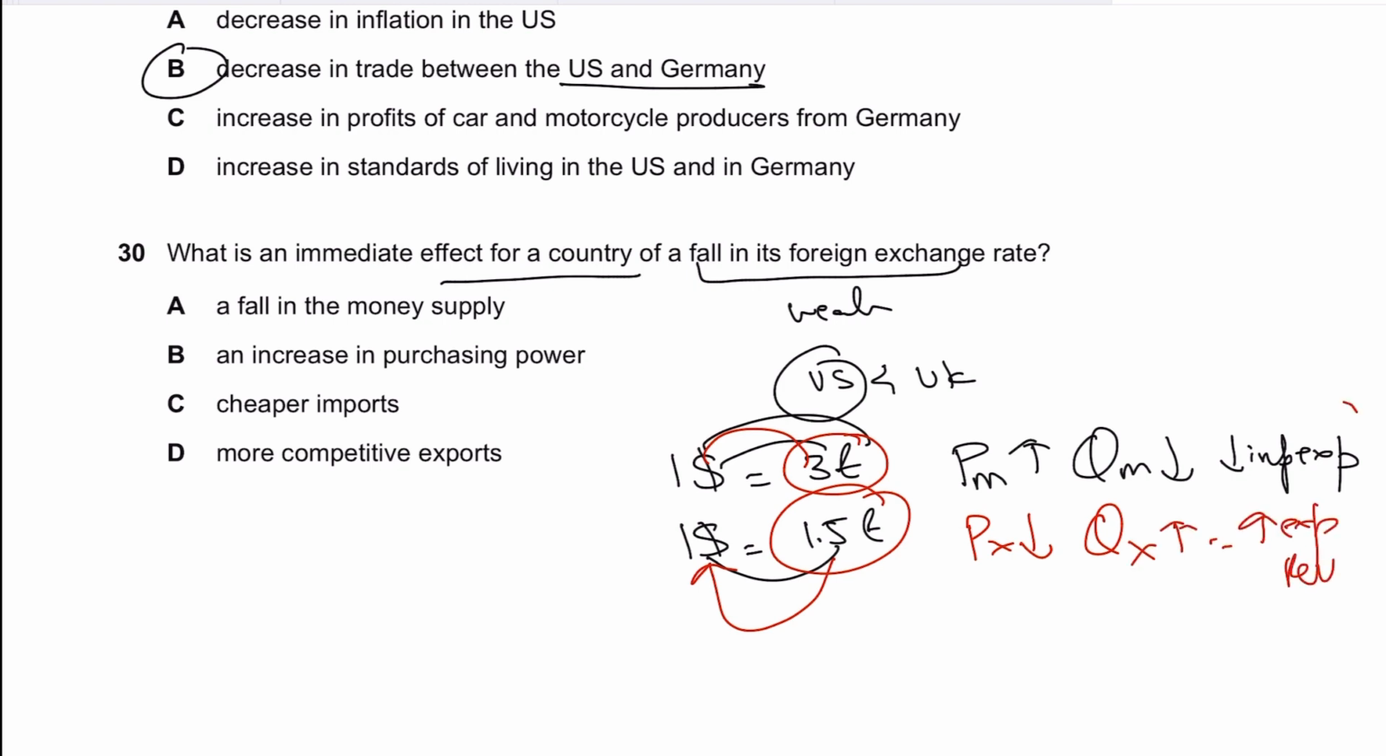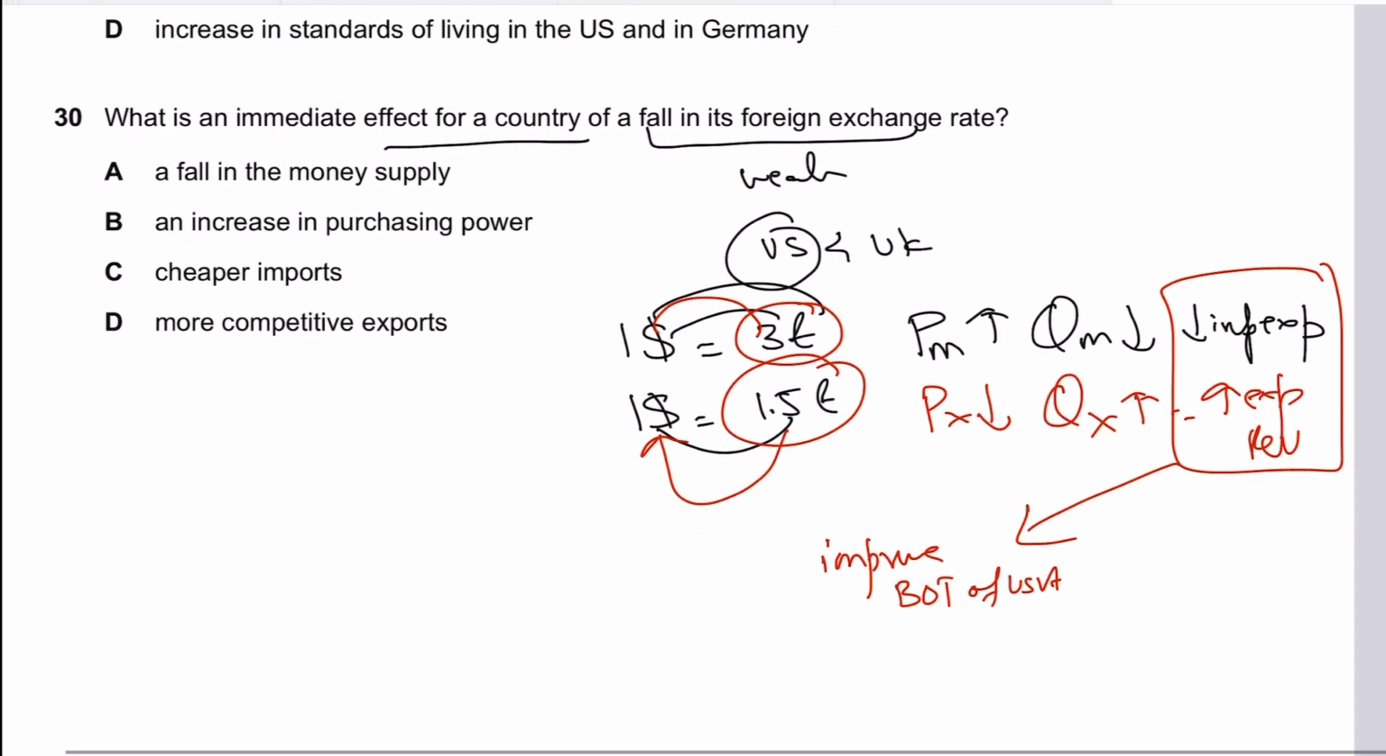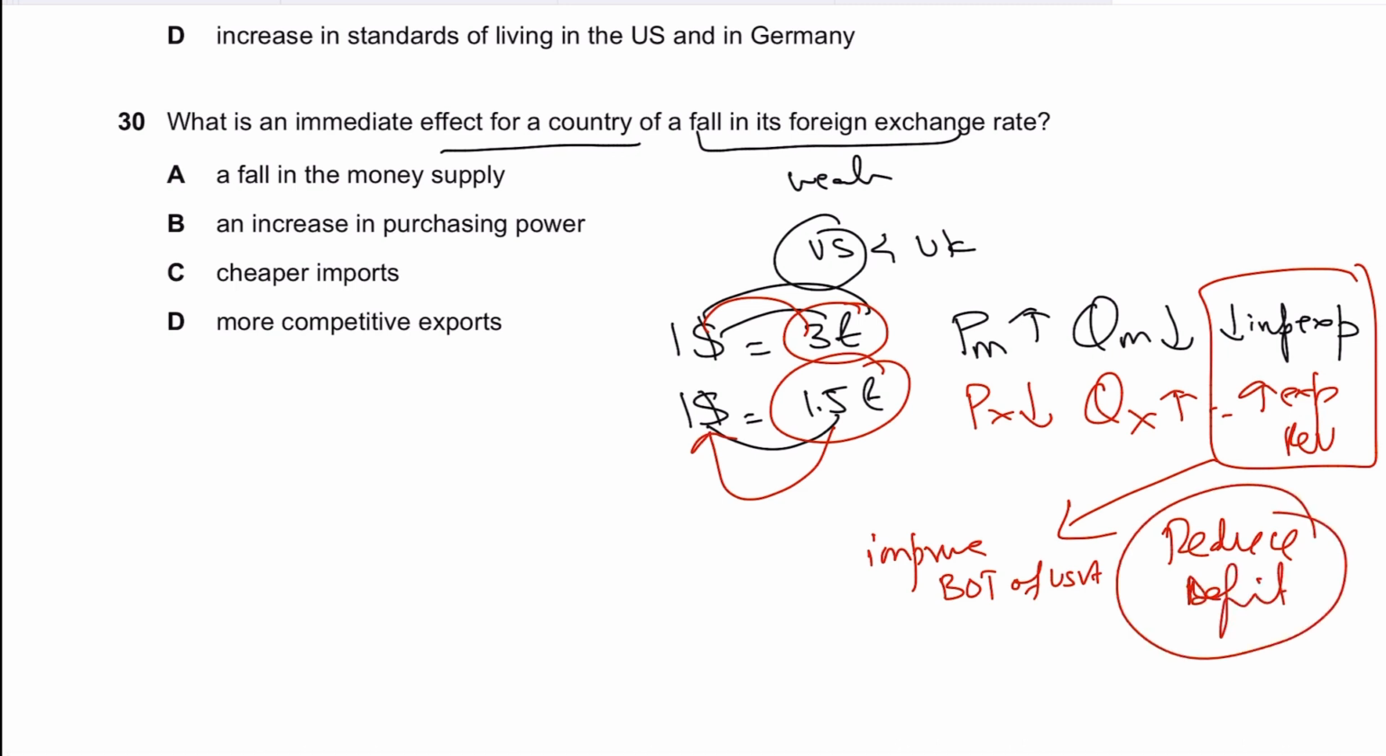Now as far as this effect is concerned, it would actually improve the balance of trade of USA. So if USA's balance of trade was in a deficit, it would reduce the deficit. It's a favorable thing for USA. But as far as question 30 is concerned, they're talking only about the price of exports. So we can see that the price of exports for USA will go down, so it will make exports more competitive.